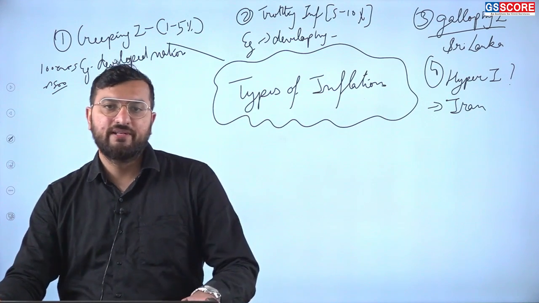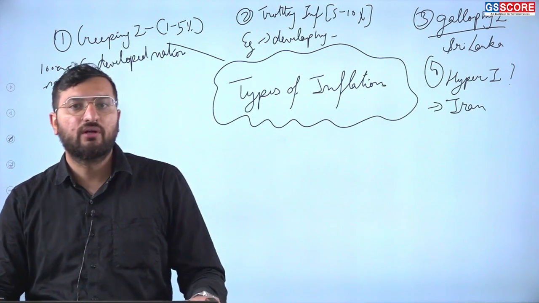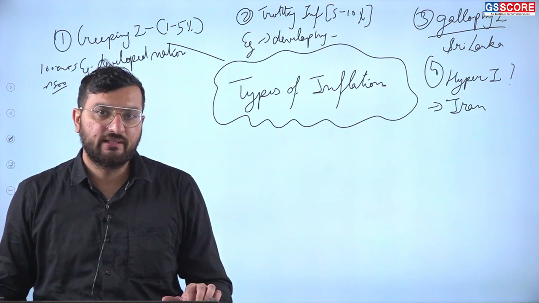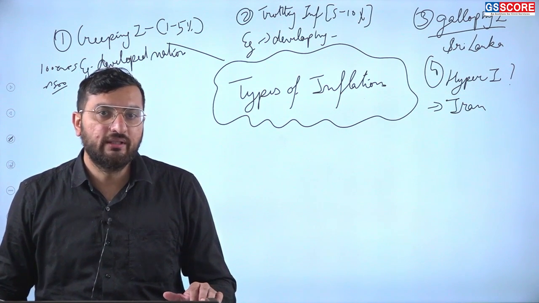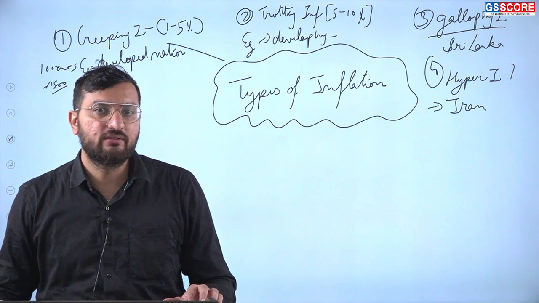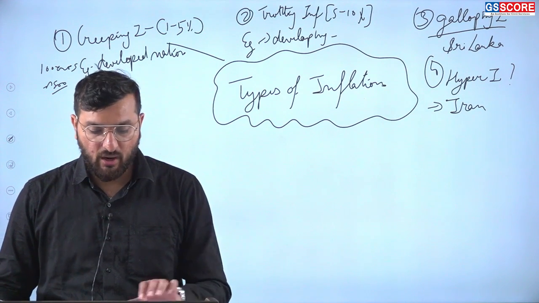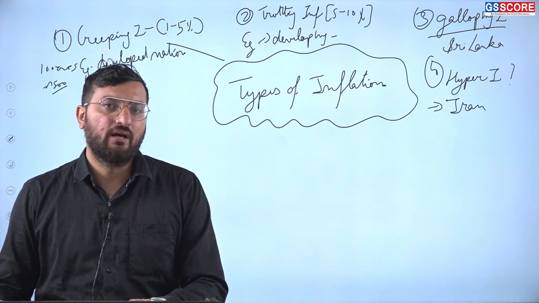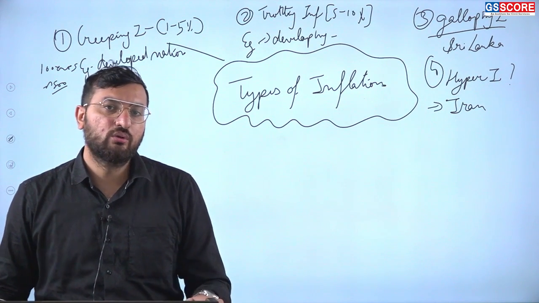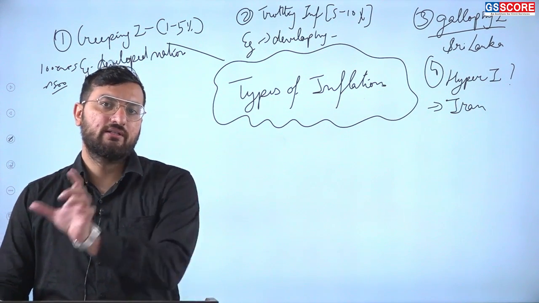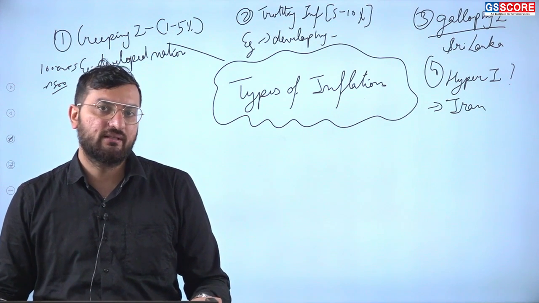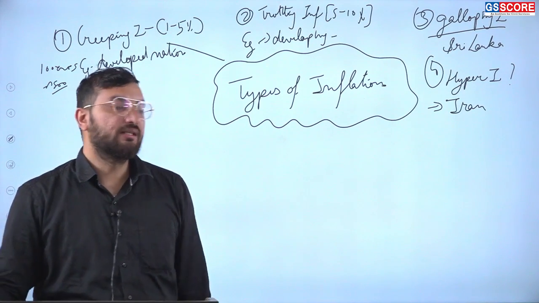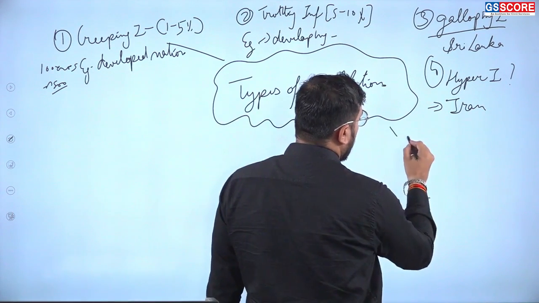In hyperinflation, we see the inflation is out of control. It is 1 lakh times, 10 lakh times inflation that is seen. And the only thing that you can do is replace your currency, because the inflation is out of control. Like Iran did, it changed its currency from rial to toman. 10,000 rial is equal to 1 toman. They had to replace the currency because the inflation was too high. Then there are some other types also, such as deflation.